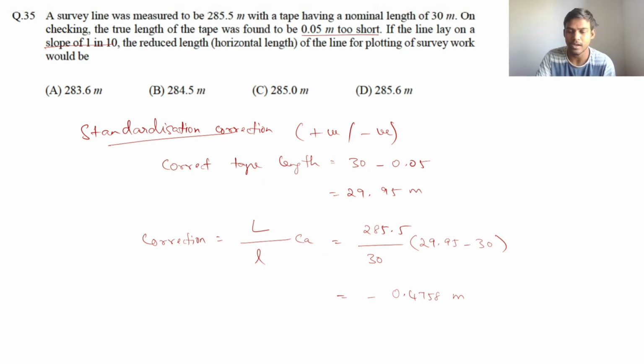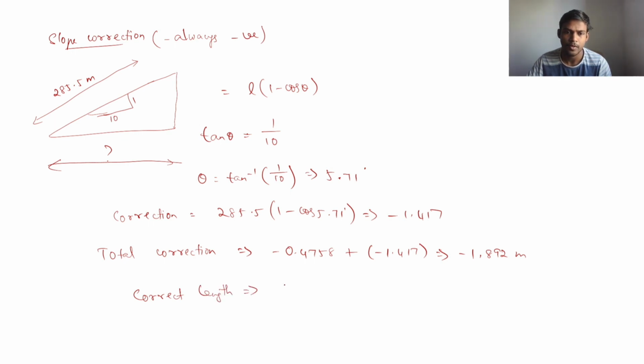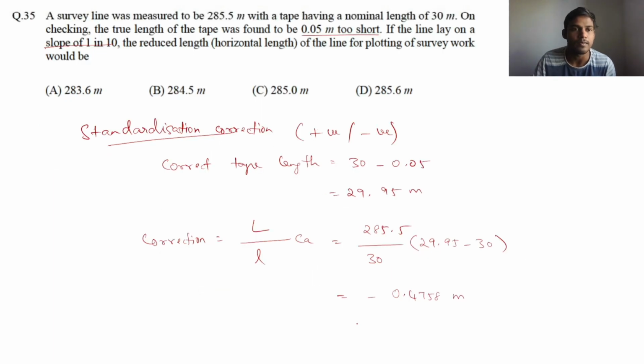The reduced length, that is horizontal length. This is the horizontal length. So this is the length that we have to find out. So it is equal to the correct length, which is 285.5 meter minus 0.8, that is 283.6 meter. 83.6 meter is given in option A.